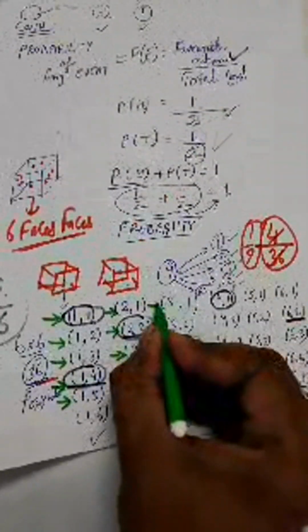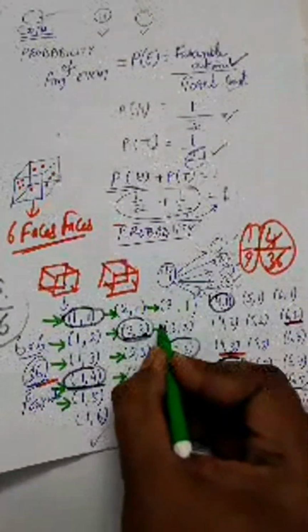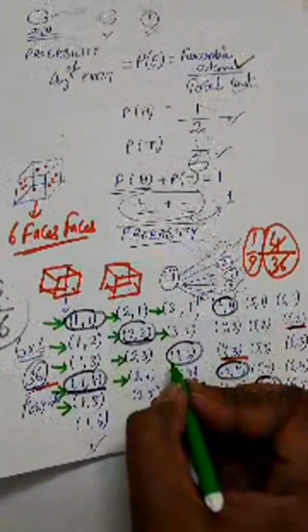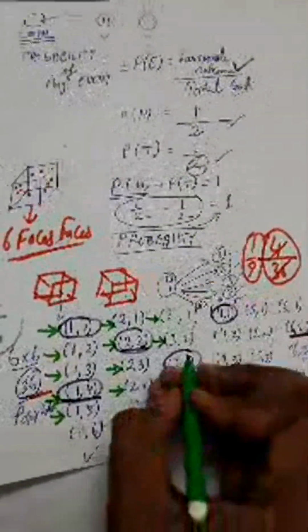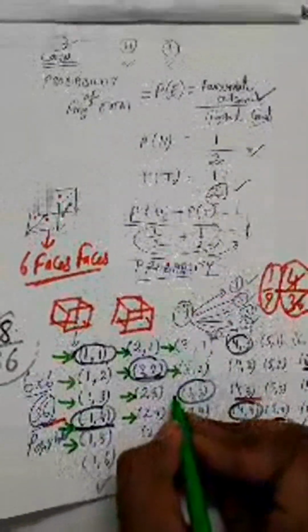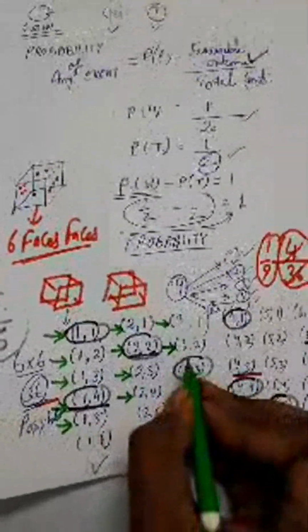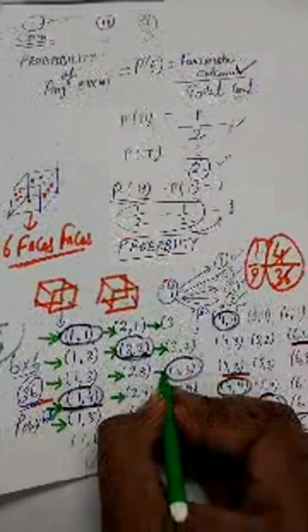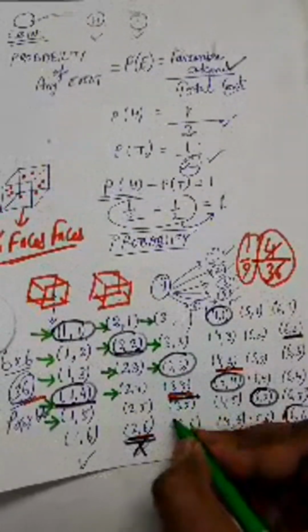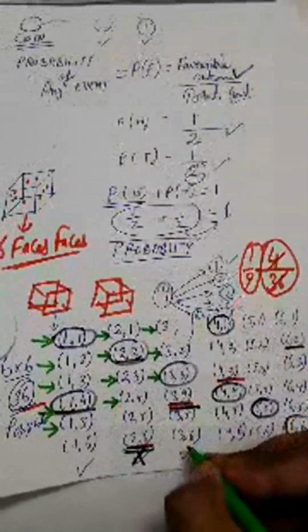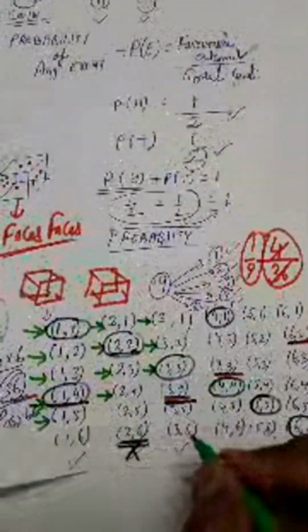3 plus 1 is 4, less than 7. 3 2, I'm just marking an arrow over here with green color so that you will be able to understand this question, that when the sum of the numbers on the top is less than 7. So 3 plus 3 is also less than 7. You should not consider 3 4, 3 5 and 3 6, because when you are adding them you are getting numbers greater than or equal to 7. So those are not less than 7, right?